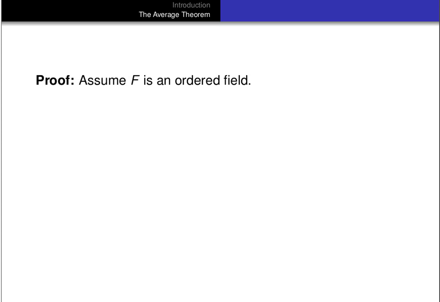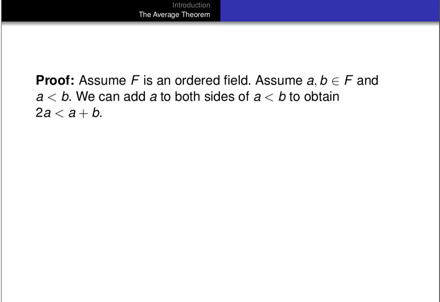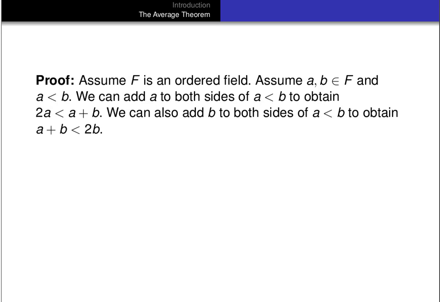Let's assume that F is an ordered field. Let's assume that a and b are elements of F and that a is less than b. Then we can add a to both sides of that inequality, and we'll get a plus a is less than a plus b. In other words, we'll get 2a is less than a plus b. We can do the same thing with b. So if we add b to both sides of that inequality, a less than b, then we'd get a plus b on the right-hand side is less than b plus b.